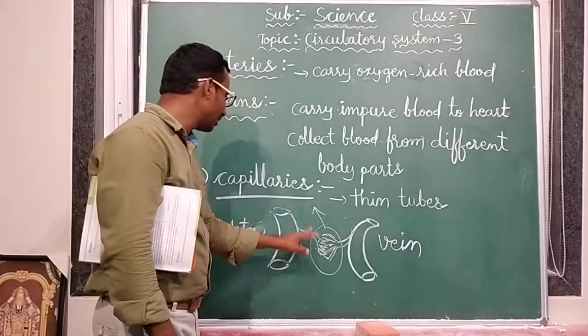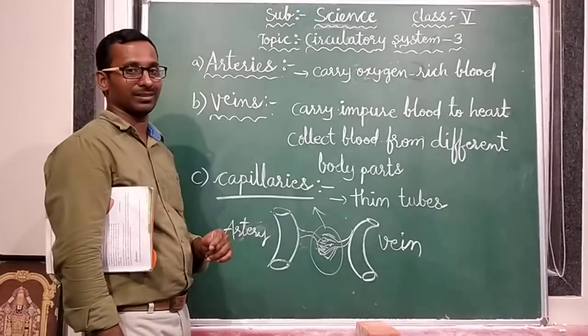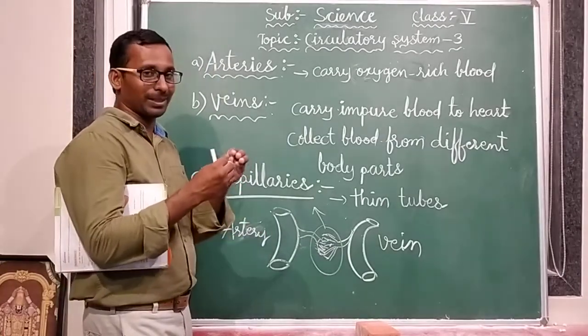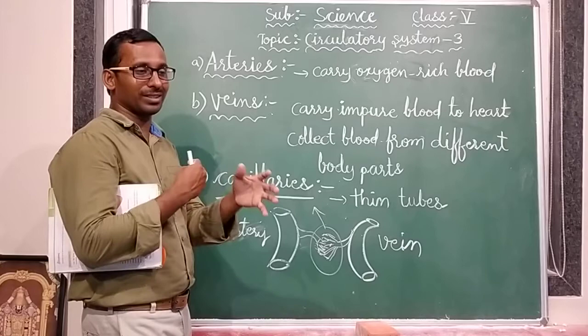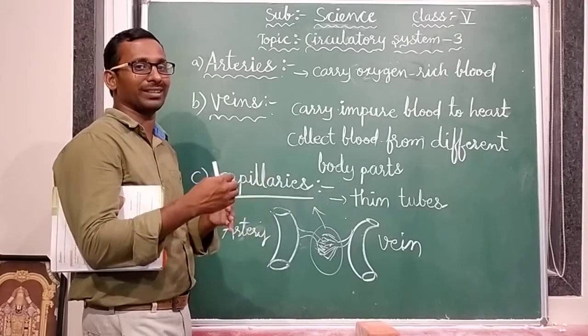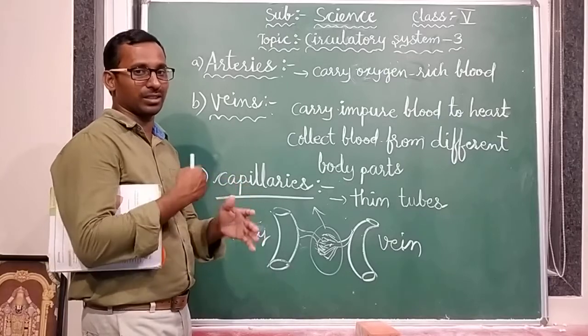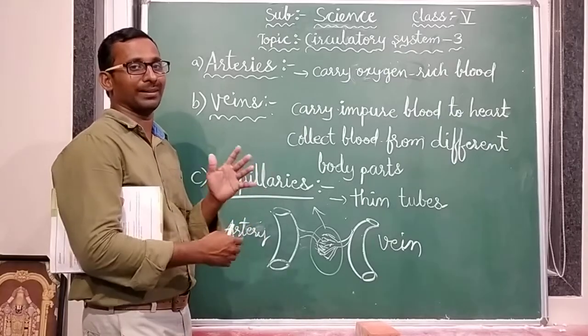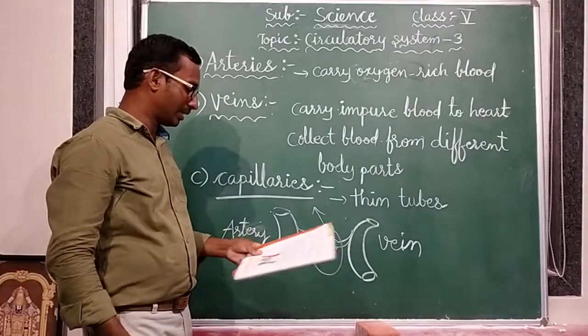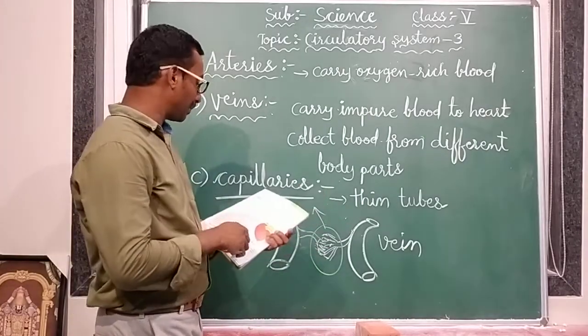So this part is called capillaries. In the capillary space, oxygen is exchanging, food is also exchanging, and other essential materials are also exchanging through the blood. These are the three types of